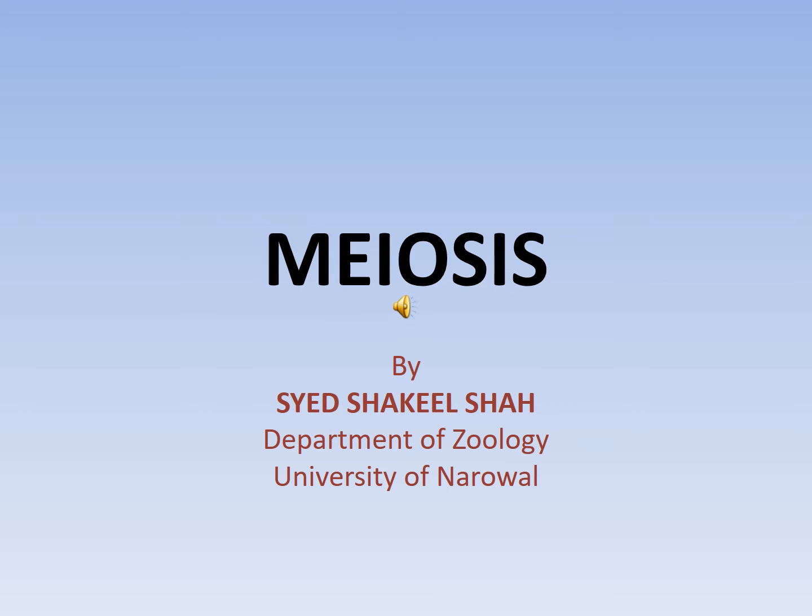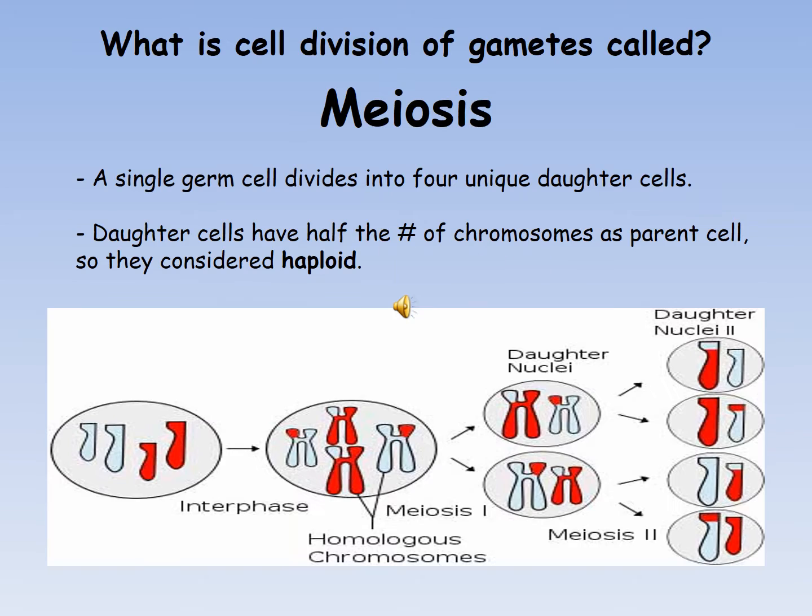Today our topic is meiosis. The process of meiosis occurs in germline cells, which produce gametes. What is the cell division of gametes called? It is called meiosis. A single germ cell divides into 4 unique daughter cells. Daughter cells have half the number of chromosomes as the parent cell, so they are considered haploid.